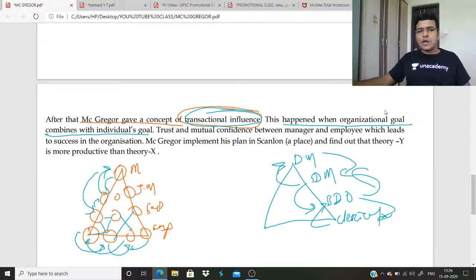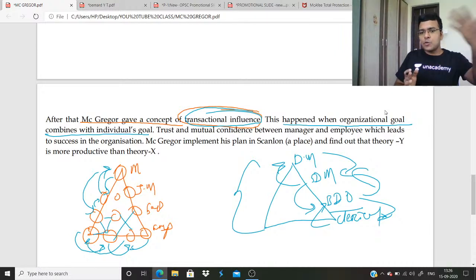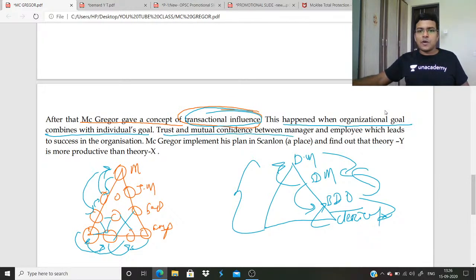Everyone should influence each other. So this happens when organizational goal is combined with individual goal. So as an individual BDO, your goal is development. The goal of the organization is also development. So when your goal is the same as the organizational goal, transactional influence happens. Trust and mutual confidence between manager and employee leads to success in the organization.